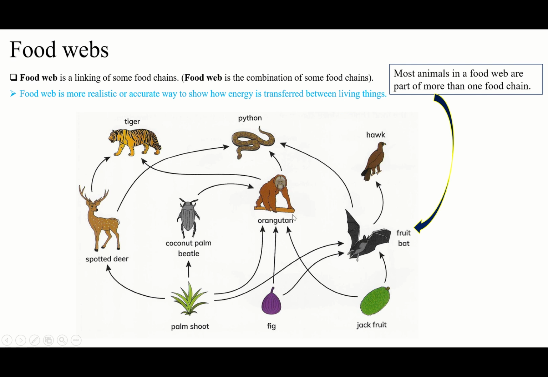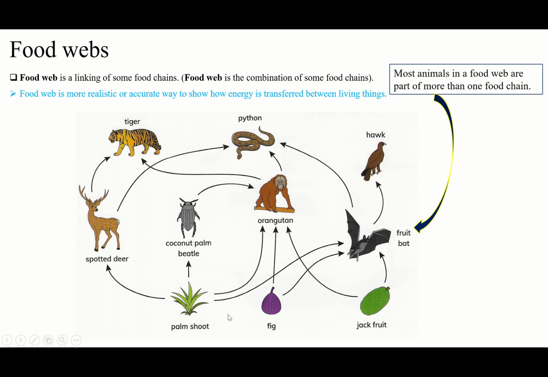Then palm shoot to the orangutan to the python. 7. Palm shoot to the orangutan to the tiger. 8. Did you see this? Only palm shoot has participated in 8 food chains. That's why we say most animals in a food web are part of more than one food chain. Some of them are part of 8 food chains, like palm shoot.